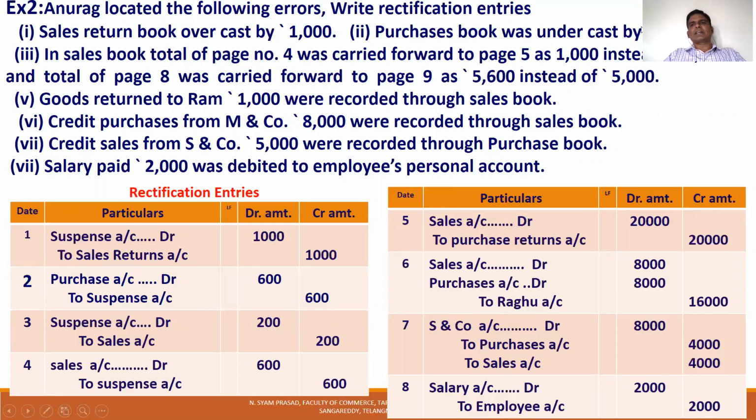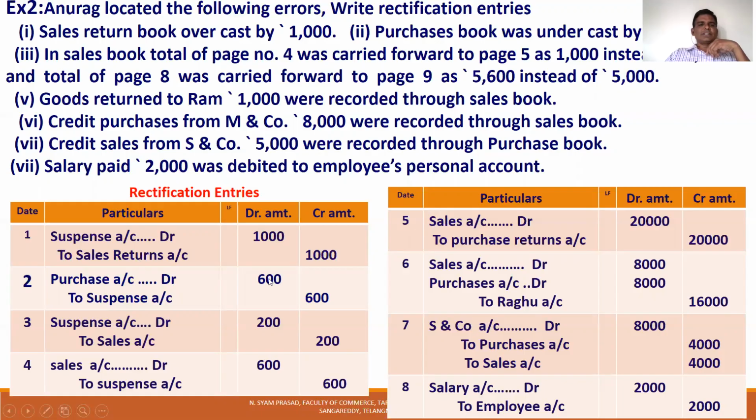Purchase book was undercast by 600. The purchase book total goes to the purchase account. Purchase account also has a debit balance, but 600 less debit is there. To rectify the less debit, you have to make another 600 debit. If you make another 600 debit, the error is compensated.